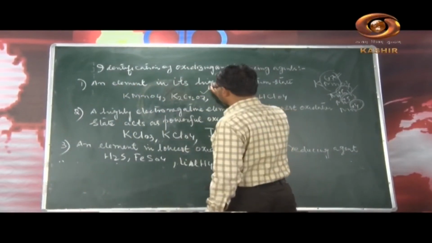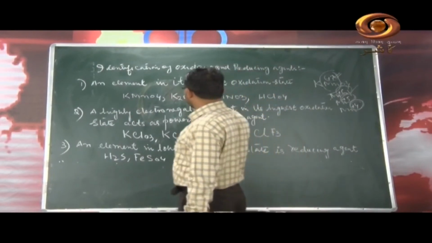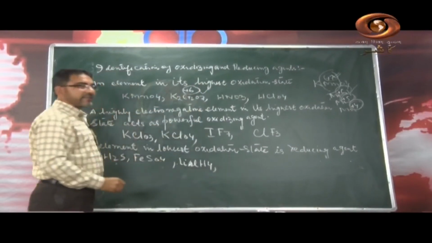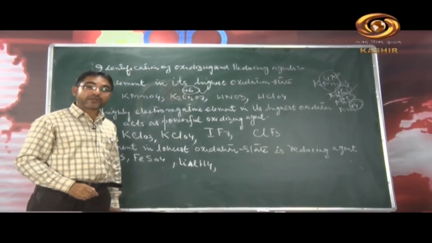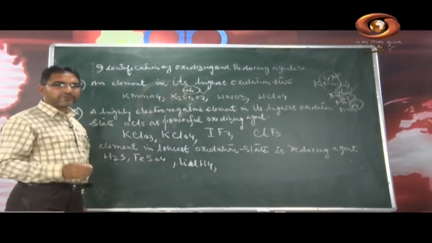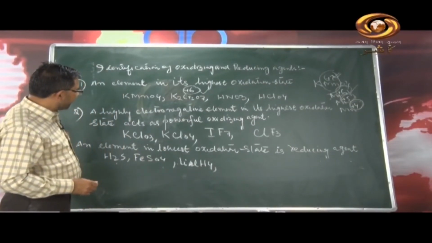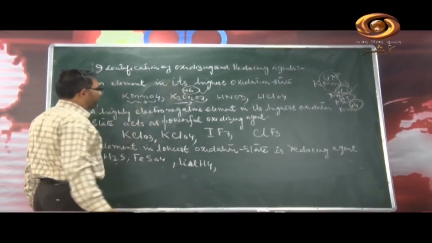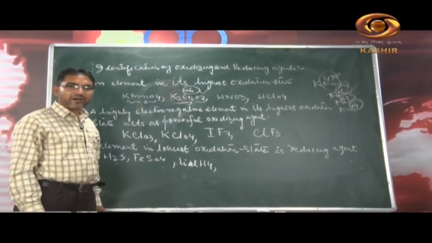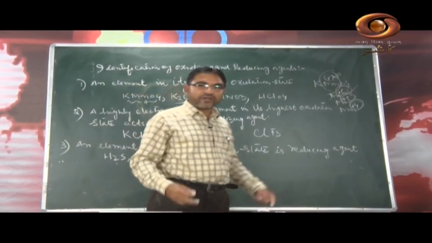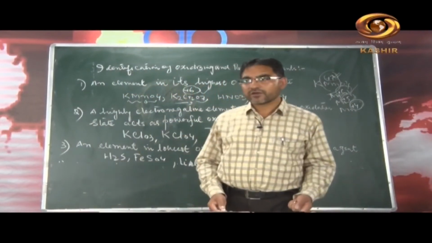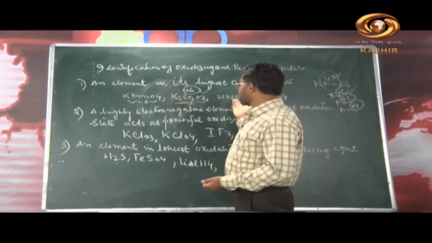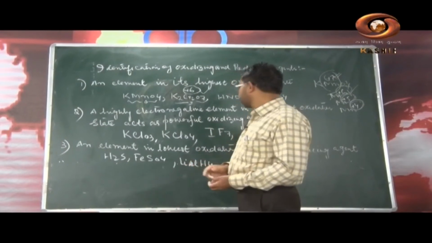Similarly, you have K2Cr2O7. Here you will find that chromium is in its +6 oxidation state, so it can act as an oxidizing agent, not only an oxidizing agent but a powerful oxidizing agent. In organic chemistry, these two compounds, KMnO4 and K2Cr2O7, are often used as oxidizing agents while preparing organic compounds from other organic compounds.